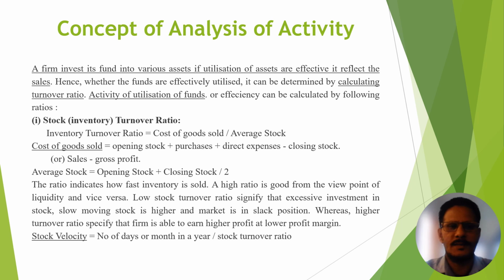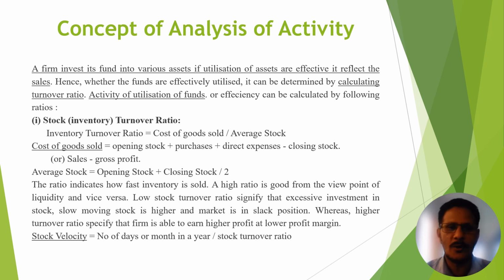Now, for stock turnover ratio, we have a formula: the cost of goods sold divided by average stock. Through applying this formula, we can calculate stock turnover ratio. Under this formula, the cost of goods sold we can calculate by using opening stock plus purchase plus direct expenses minus closing stock.